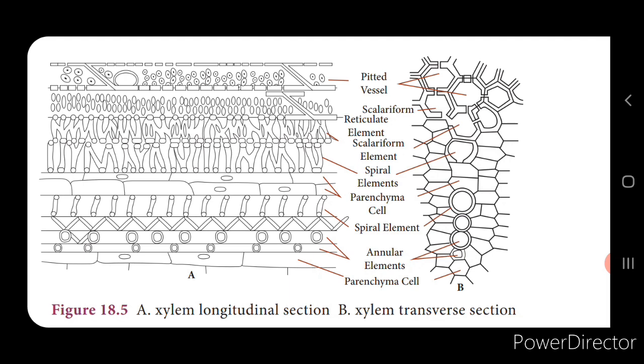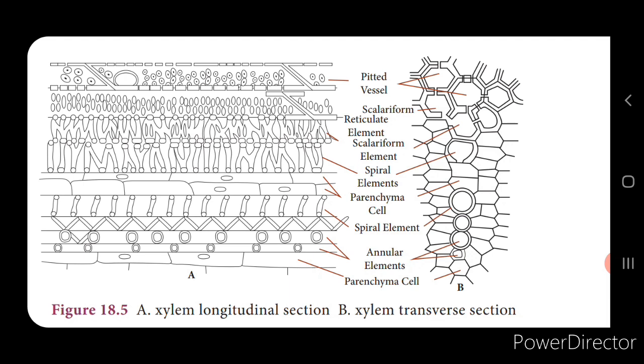Here you can see the picture of the xylem complex tissue. The xylem is a conducting tissue, in the sense that it conducts water, minerals and nutrition from the roots to the upper part of the leaf. The xylem also gives mechanical support to the plant, and it consists of xylem tracheids, xylem fibers, xylem vessels and xylem parenchyma. Let's see them one by one.